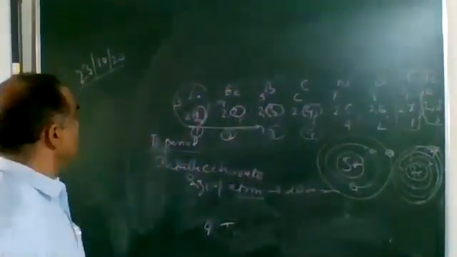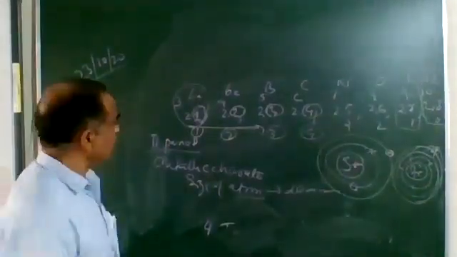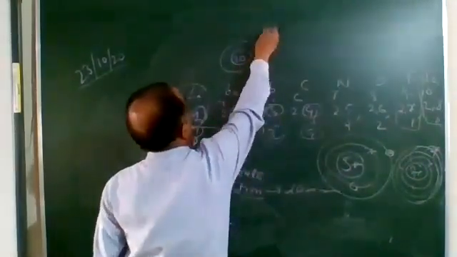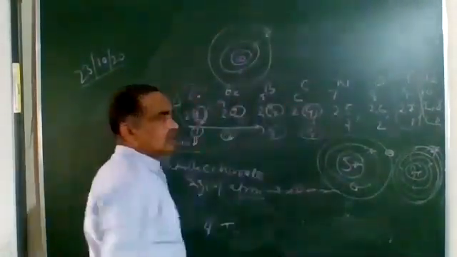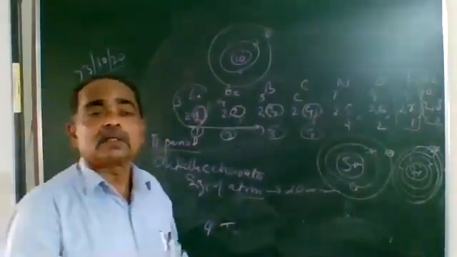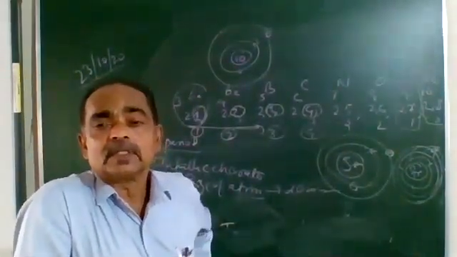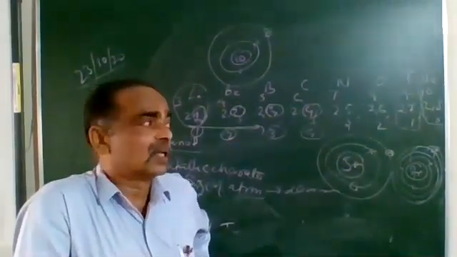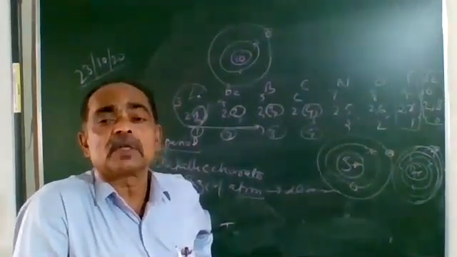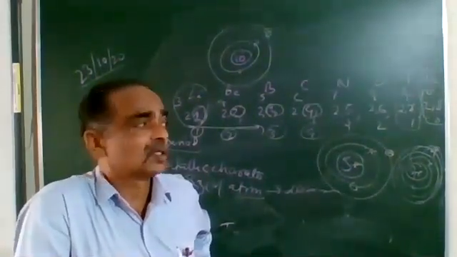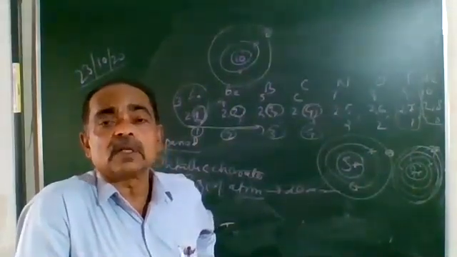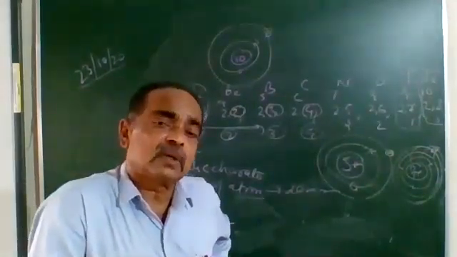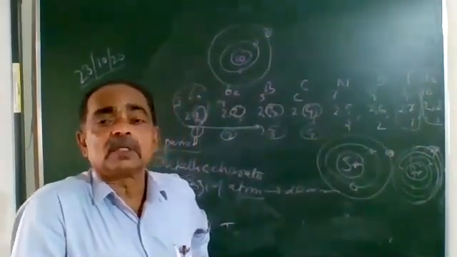Now, I will explain that also. When we take the case of neon, it has 10 protons. The first shell contains 2 and the second shell contains 8 electrons. And if there are 8 electrons, the orbit is full. When the orbit is full, the distance between the electrons becomes less, and when the electrons are at shorter distance, the force of repulsion is more. We have studied that the force is inversely proportional to the square of the distance. So when the distance between the electrons is less, the force of repulsion is more.